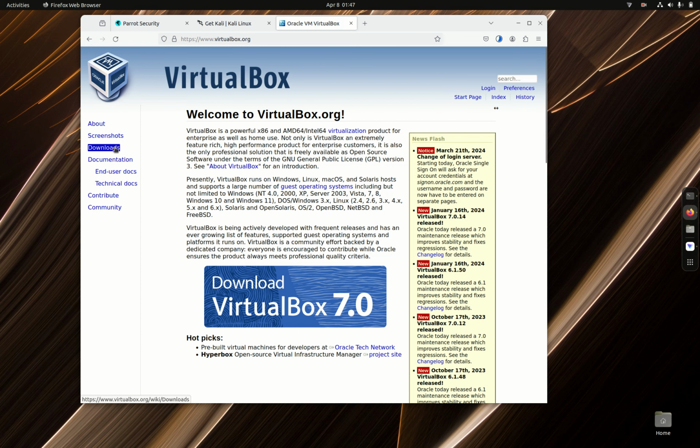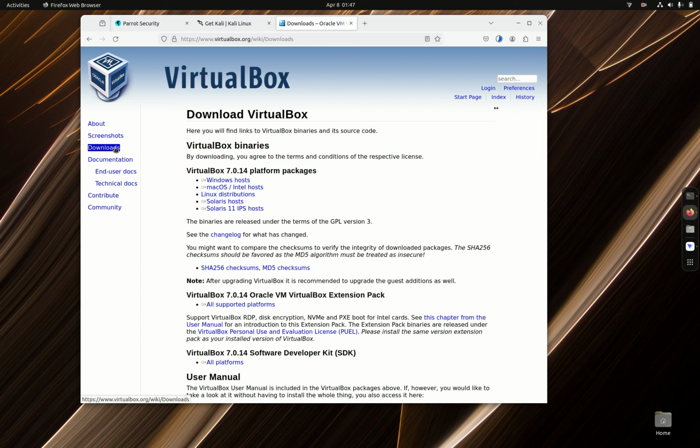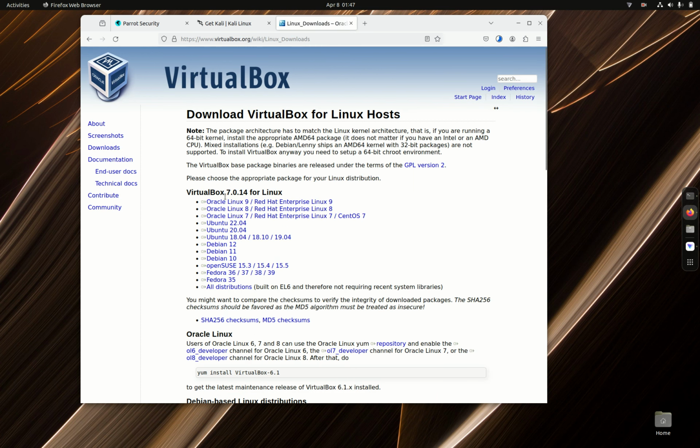But if you click over here to downloads, and then platform packages 8.0, Linux distributions, you'll have the option of Ubuntu or Debian or whatever. But the 7.0 version, like I mentioned again, has the index issue.